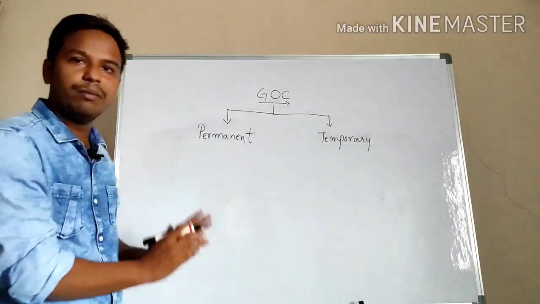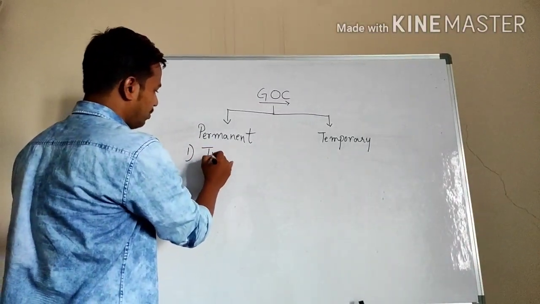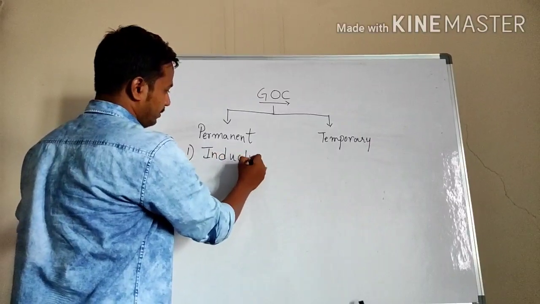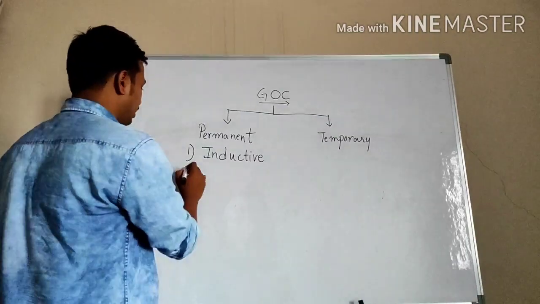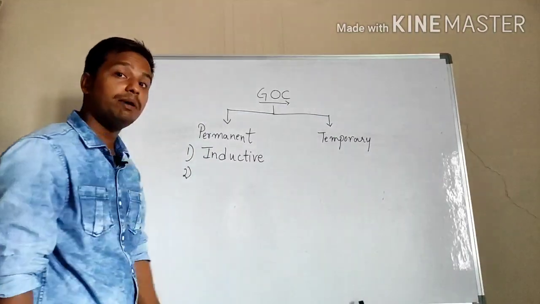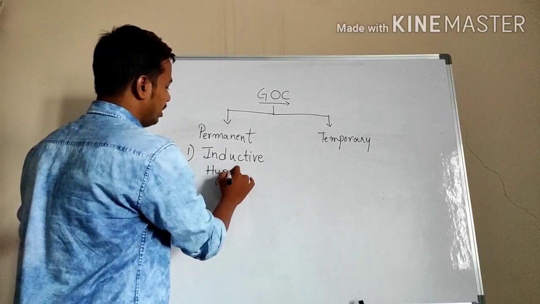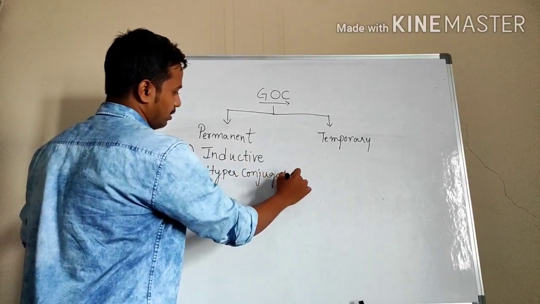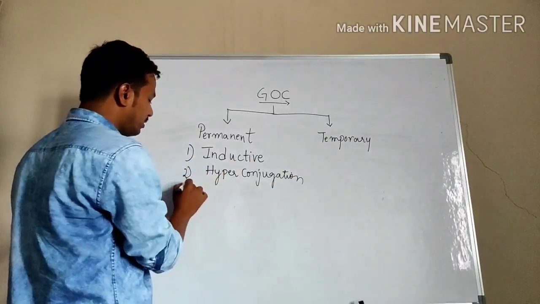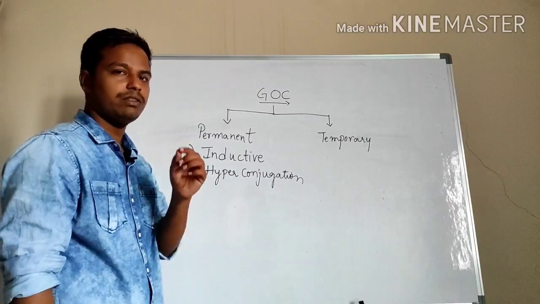Under permanent effect, the first one is inductive effect. Second one is hyperconjugation. Third one is mesomeric effect.